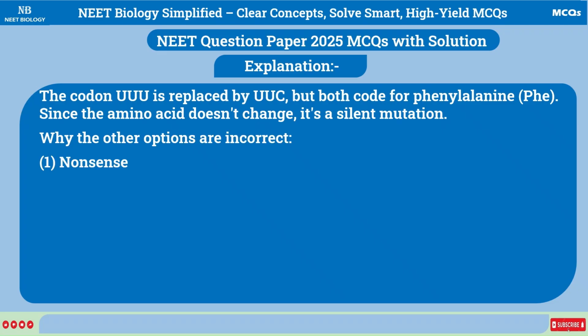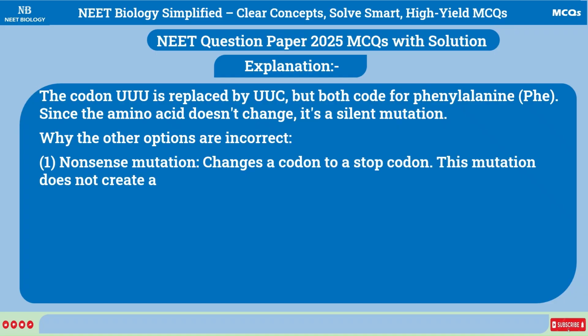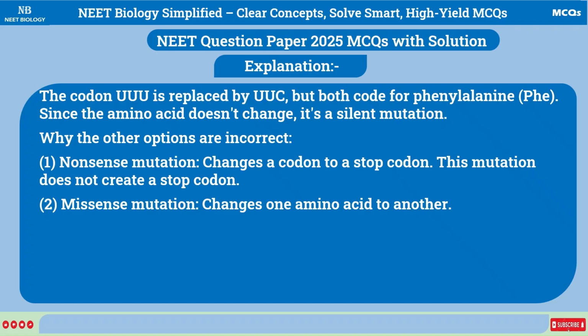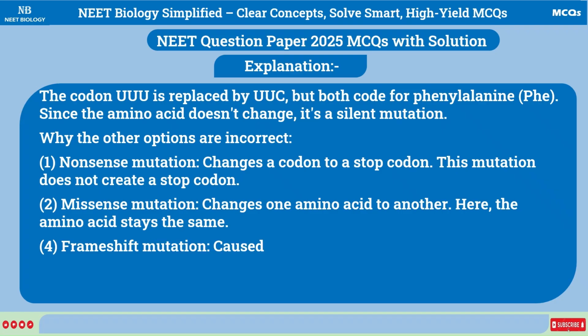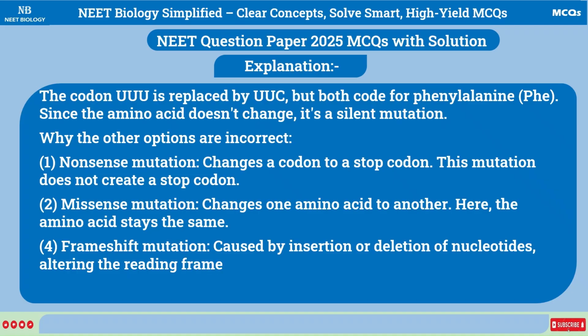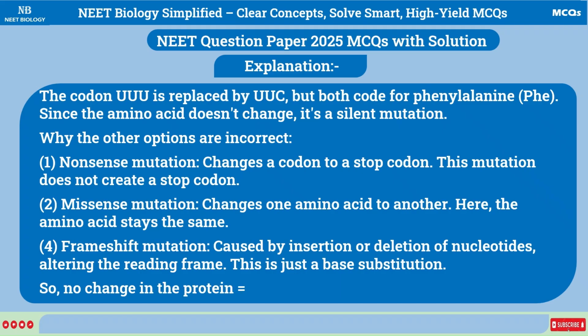Option 1. Nonsense mutation changes a codon to a stop codon. This mutation does not create a stop codon. Option 2. Missense mutation changes one amino acid to another. Here, the amino acid stays the same. Option 4. Frameshift mutation is caused by insertion or deletion of nucleotides, altering the reading frame. This is just a base substitution. So, no change in the protein equals silent mutation.